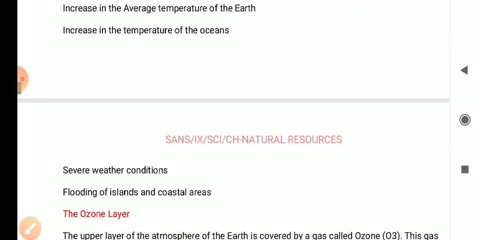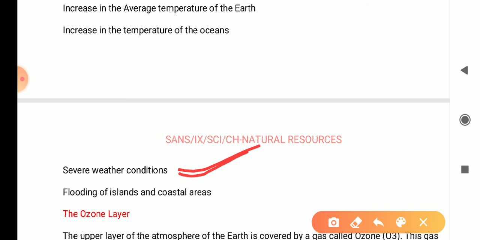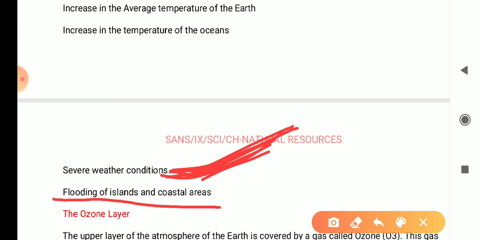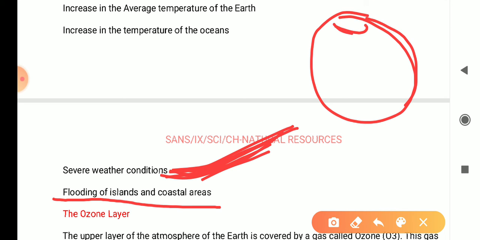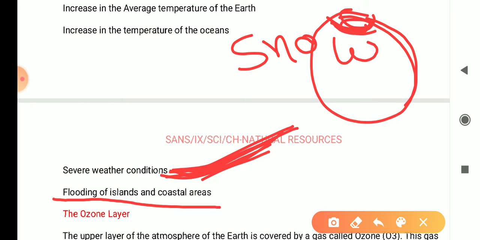Severe weather conditions: if the average temperature of the earth is increasing, then the weather will become severe or unfavorable for living forms. Flooding of islands: we know that the poles of our earth are fully covered with snow.